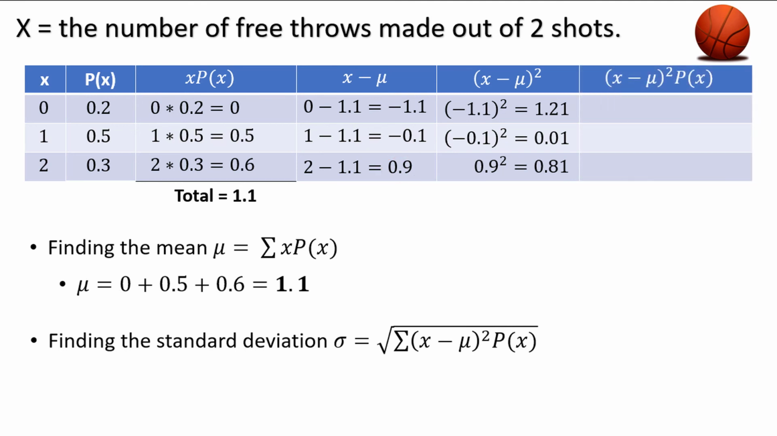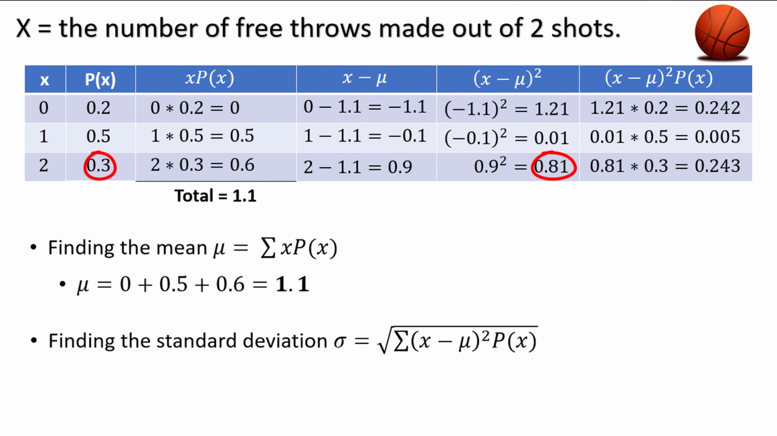Now we multiply each of these values by the corresponding values in the p of x column to complete everything underneath the square root in the formula. 1.21 times 0.2 equals 0.242. 0.01 times 0.5 equals 0.005. 0.81 times 0.3 equals 0.243.